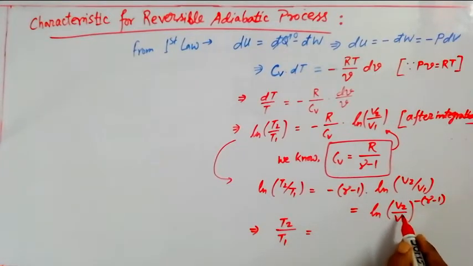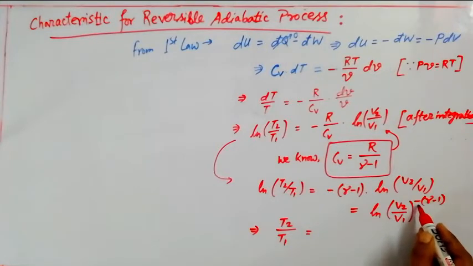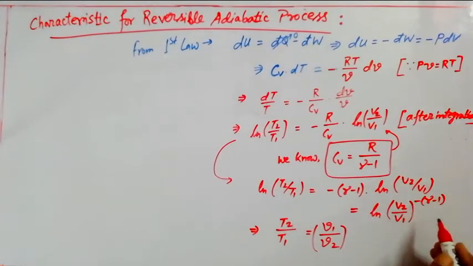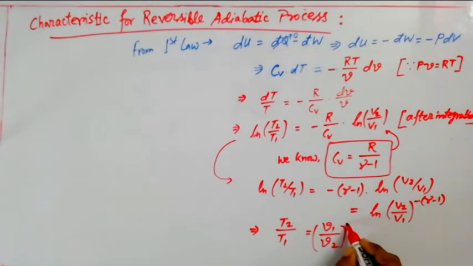If we shuffle the numerator and denominator, then the minus in the exponent, the index power part, will be reversed. So I can write v1 by v2, just reciprocating the numerator and denominator, so that this minus sign will be eliminated and it will be gamma minus 1. If it is difficult to understand, then comment on it, I will clarify it.